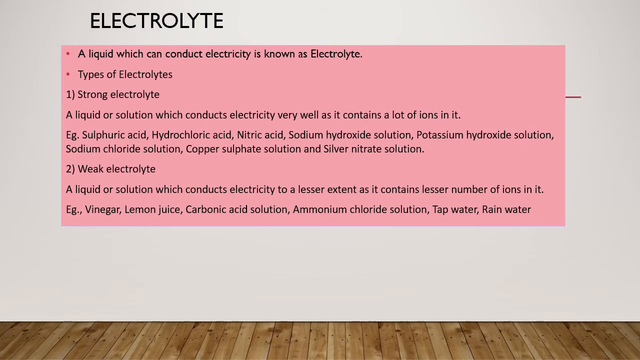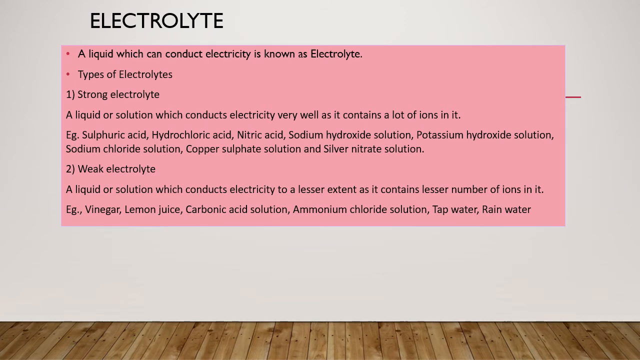The definition for electrolyte: the type of liquid which can conduct electricity is called an electrolyte. Based on this, we have two types of electrolytes. The liquid which contains a lot of ions is called a strong electrolyte. So all the different types of strong acids and bases come under strong electrolytes because they contain a lot of ions.